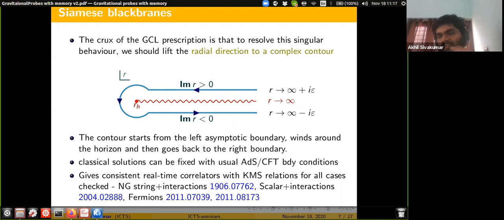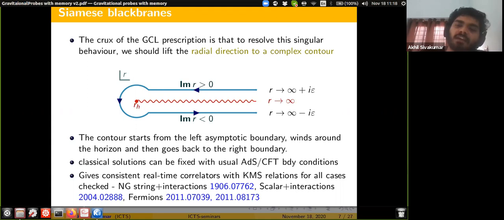usually you think of the radial coordinate as some open interval from the stretch horizon to the asymptotic boundary. But what CGL do is start from a slightly imaginary radial coordinate. The picture here denotes a time slice of this geometry.